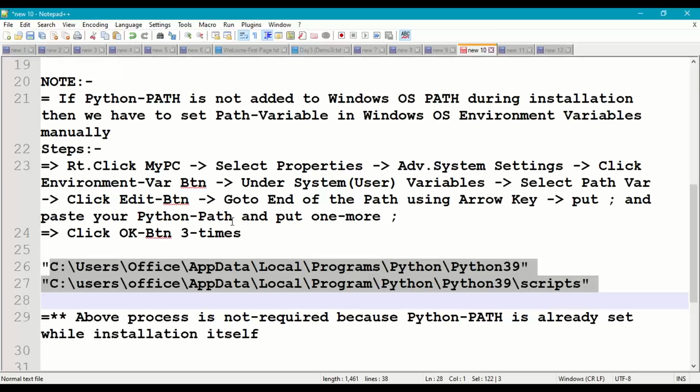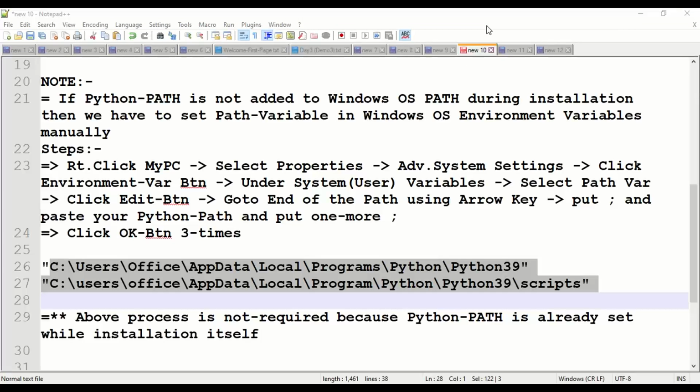But from 3.6, 3.7, 3.8, 3.9, the path is automatically set along with the installation process in the first screen only. In the first screen of the installation process, we have to click on add Python to path, add path to Windows. Right. So this is how we have to set the Python path.